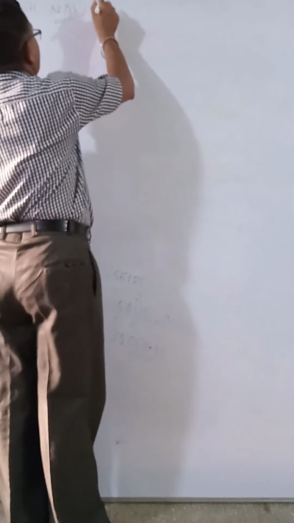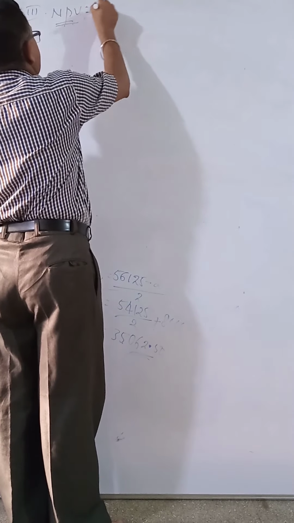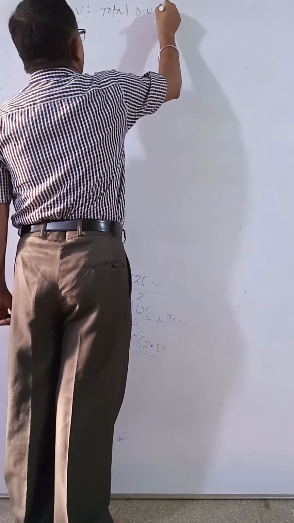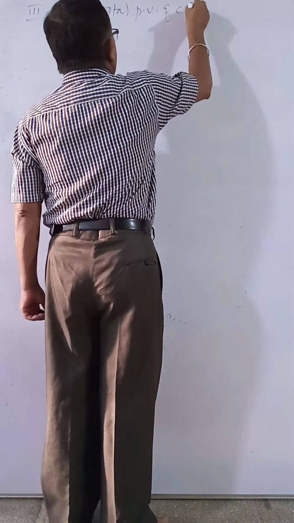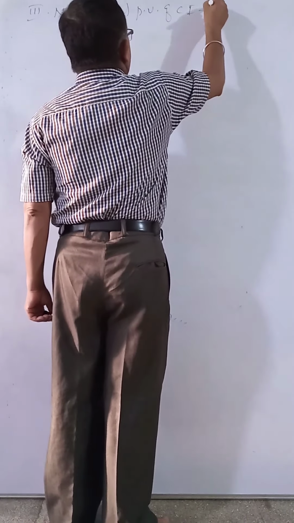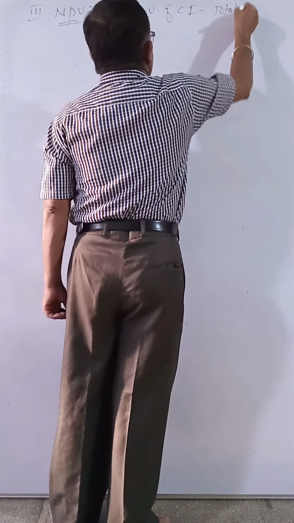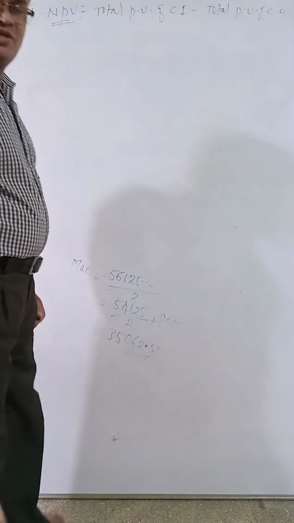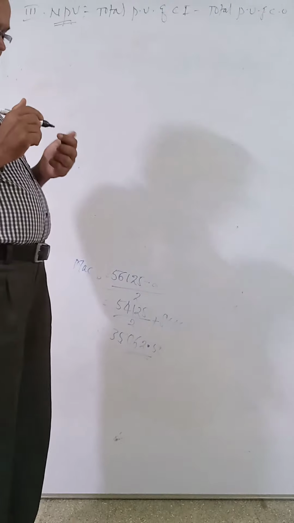Net present value equals total present value of cash inflow minus total present value of cash outflow. This is called net present value.